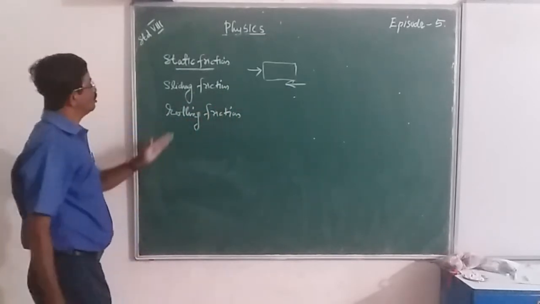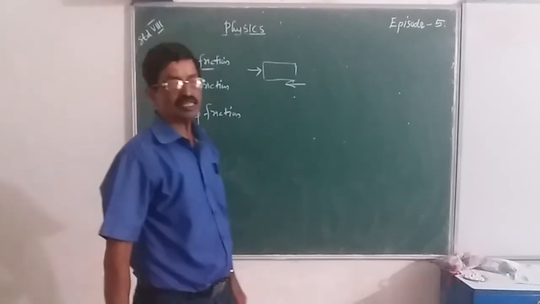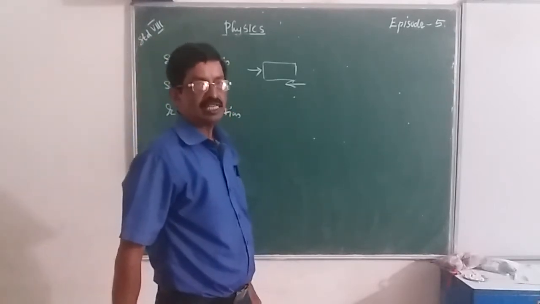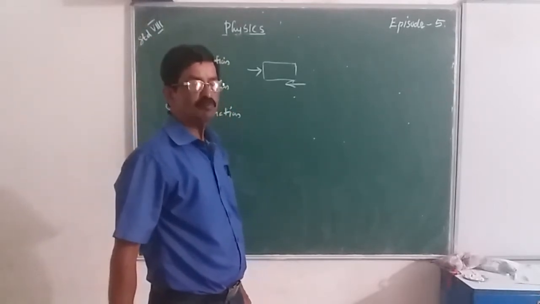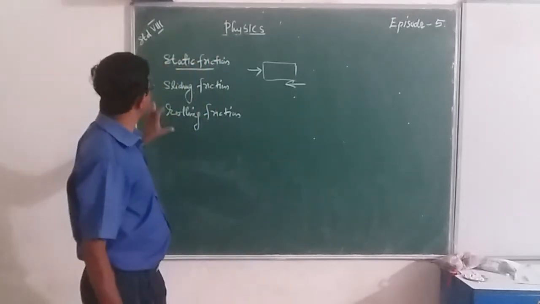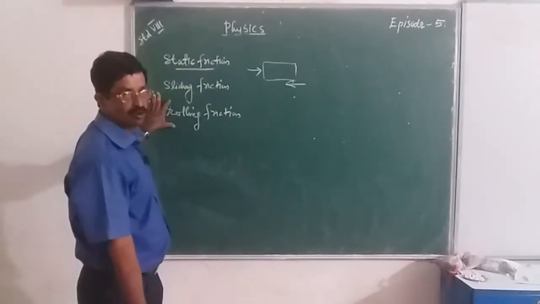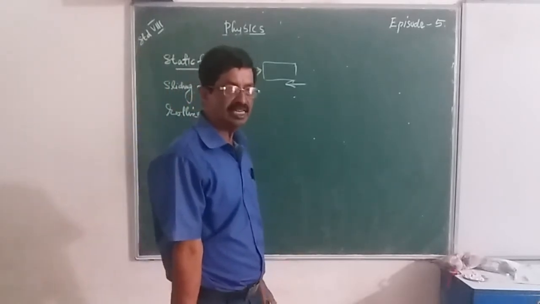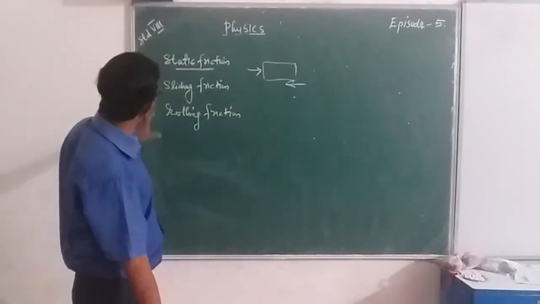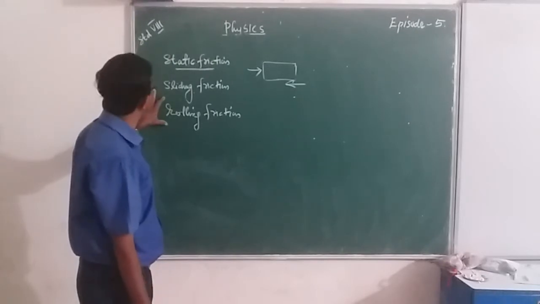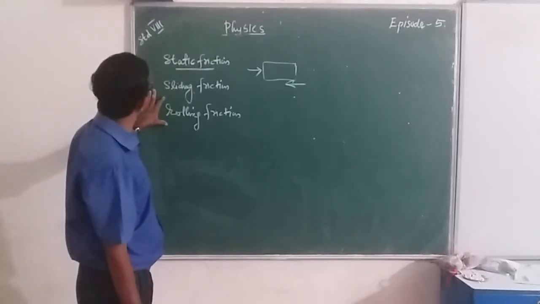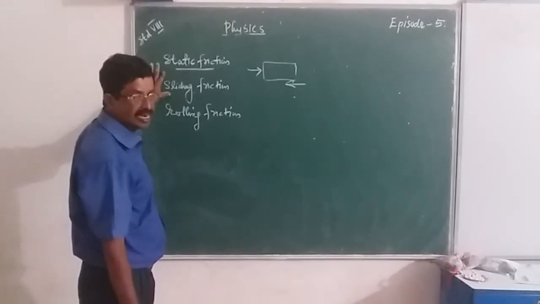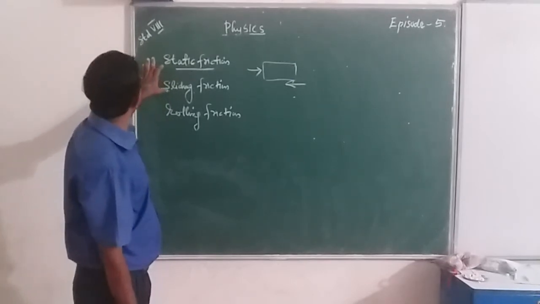When one body rolls over the surface of another, the force that opposes the motion is called rolling friction. This rolling friction is less than sliding friction.